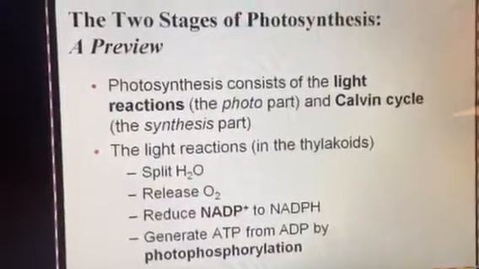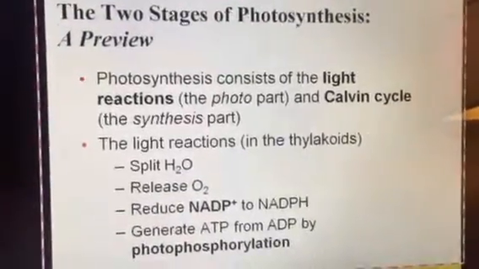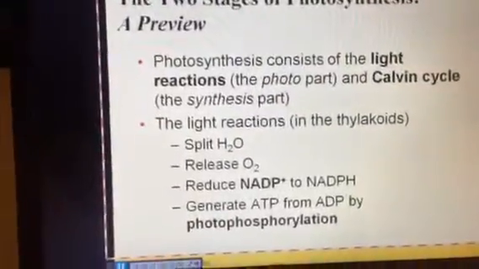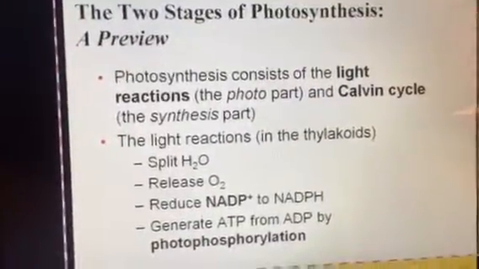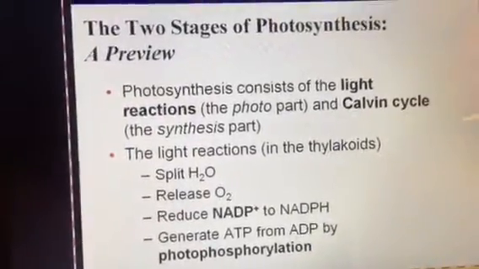There are two major stages to photosynthesis. There are the light reactions. That's the photo part of photosynthesis, since photo means light. And then we have what's called the Calvin cycle. That's the synthesis part, and that's where we're going to make our organic sugar compound.